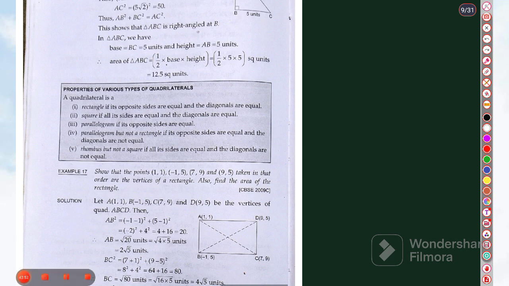After discussing these properties, let me discuss these properties once, then I'll stop my today's lesson. In the next video, other things we will discuss, the section formula and all.